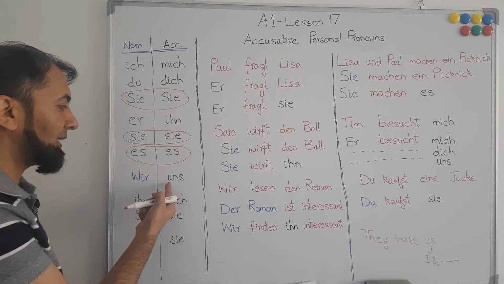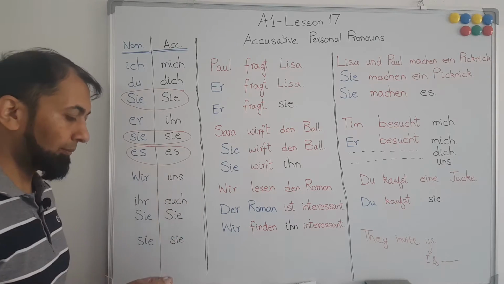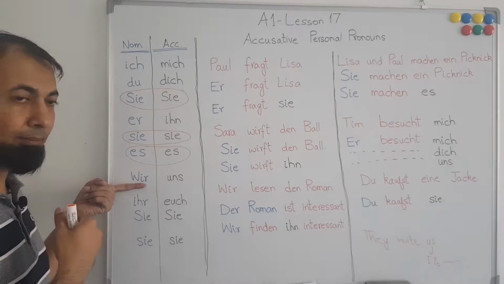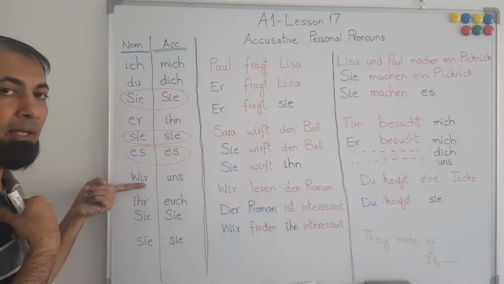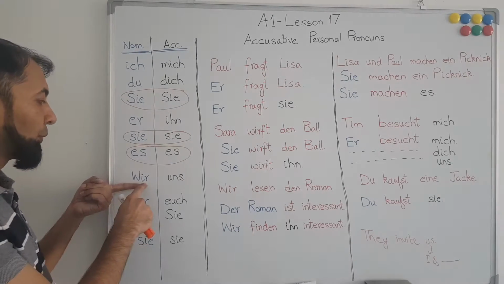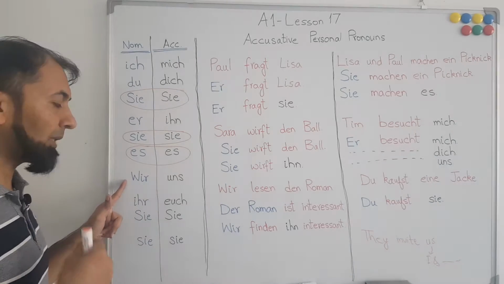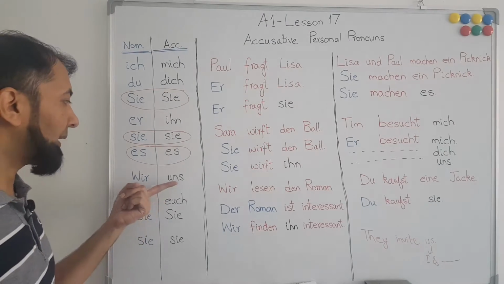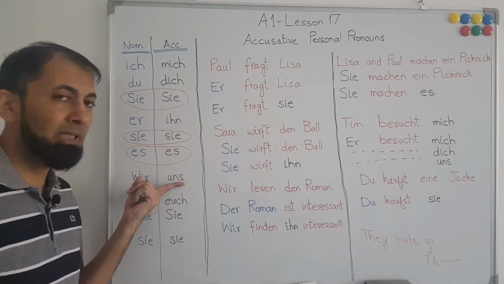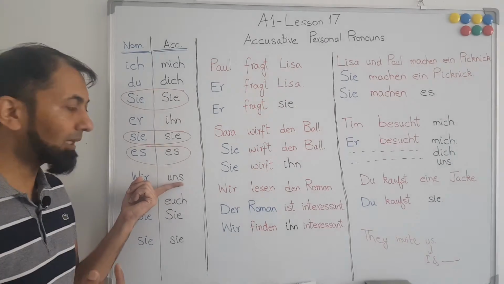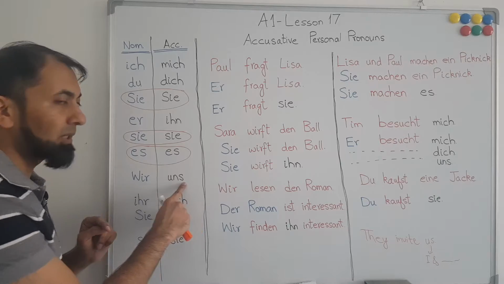Us in German language is uns. So we invite you, wir, because we are performing an action, therefore we will use the nominative case, and in nominative case the personal pronoun is wir. But if we want to use the personal pronoun in accusative case, then we have to use uns.